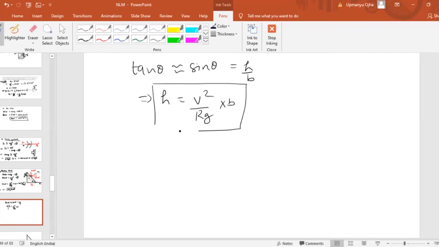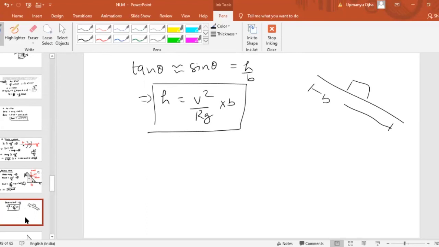So the height of the bank is v square by rg into b, where b is what? b is the width of the road. This is the value of the b, and h is the height of the bank. So the height of the bank will be equal to v square by rg into b.